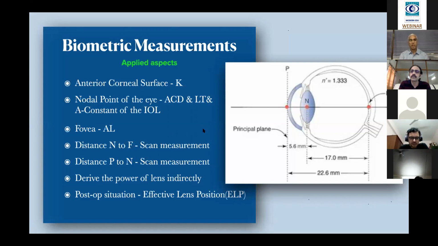And then the fovea, that is axial length, when you are measuring, you will get the foveal distance.